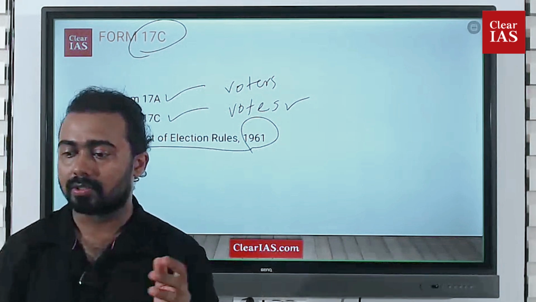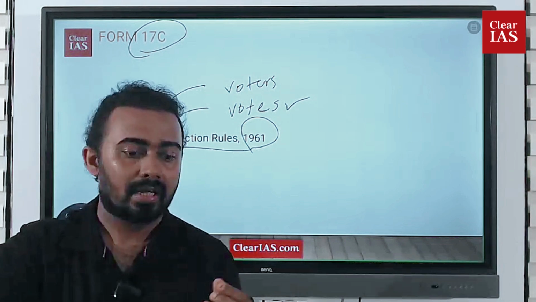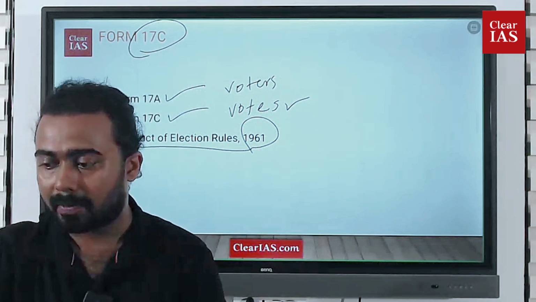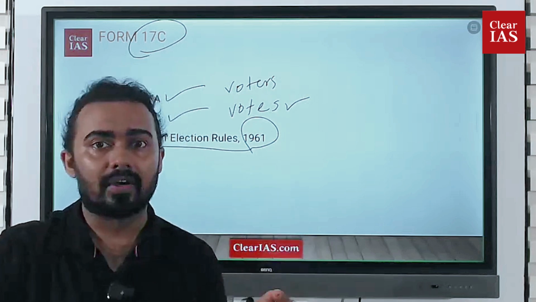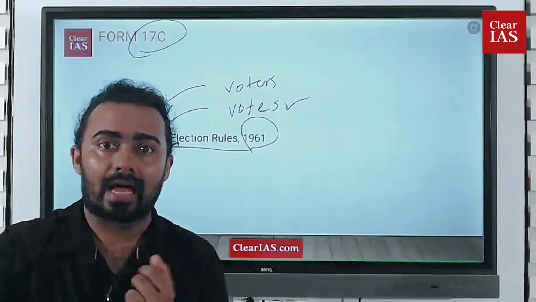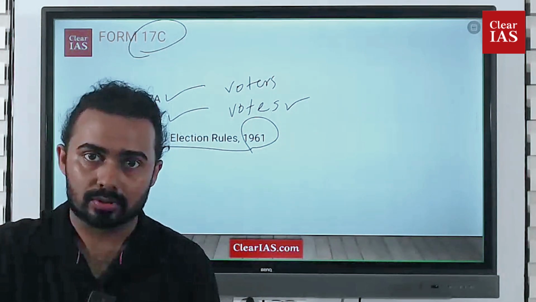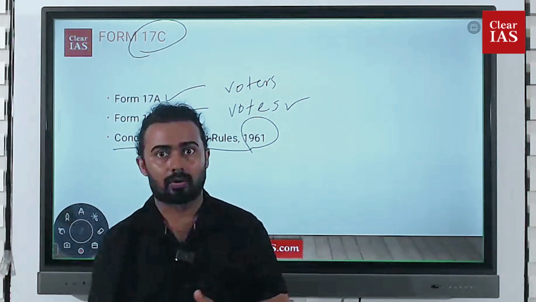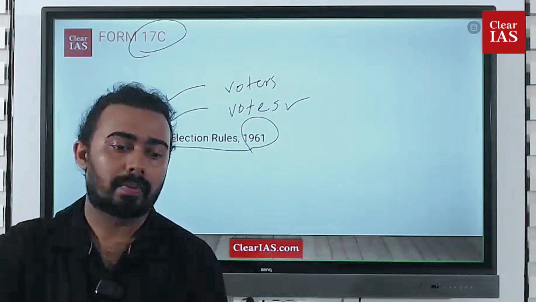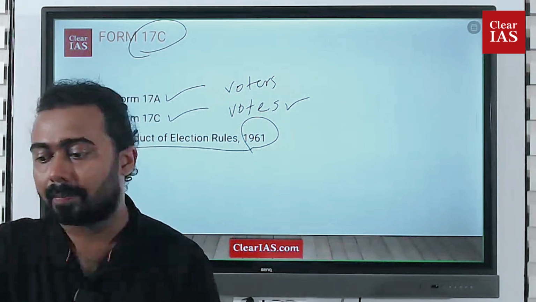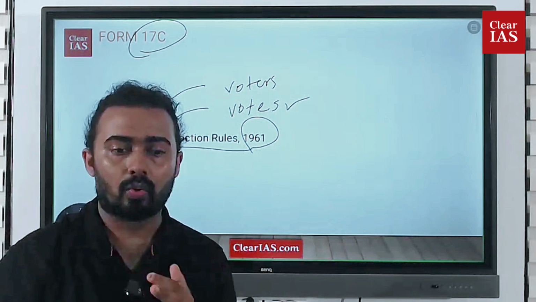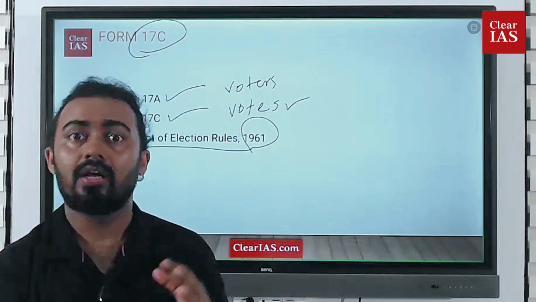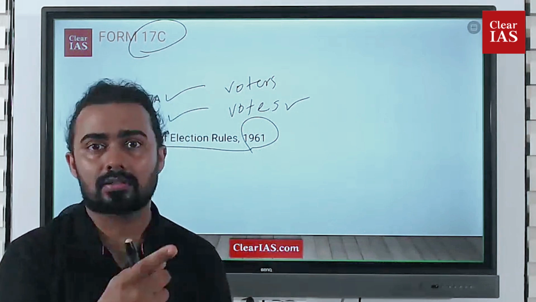This particular polling officer has to submit a form called 17C to the Election Commission, and a copy of 17C has to be given to the candidates as well as their polling agents, so that the candidate will know how many people actually came and who all actually cast their vote. All those things can be understood from the 17C form. That is the importance of 17C. The polling officer submits it to the Election Commission of India, to the candidates, and to the agents of the candidate.